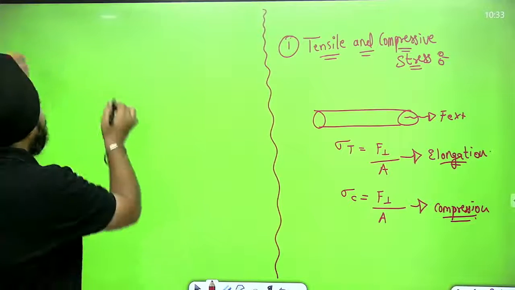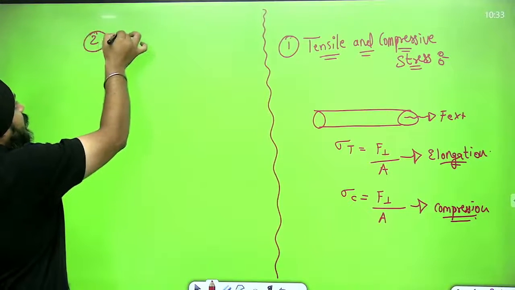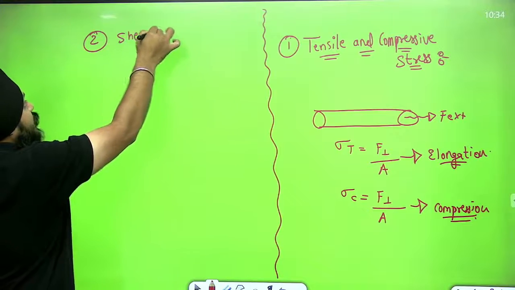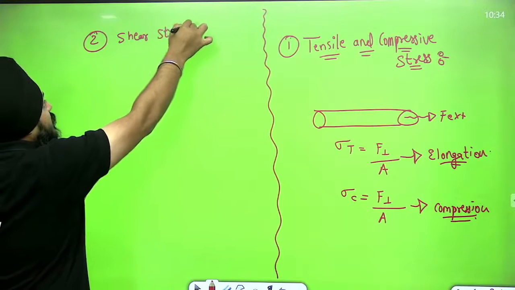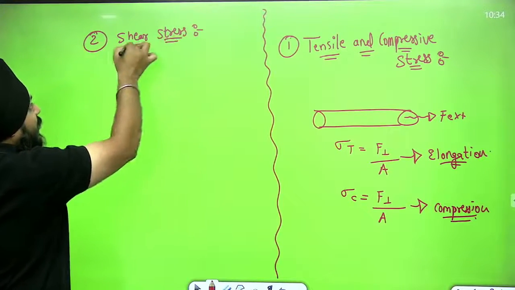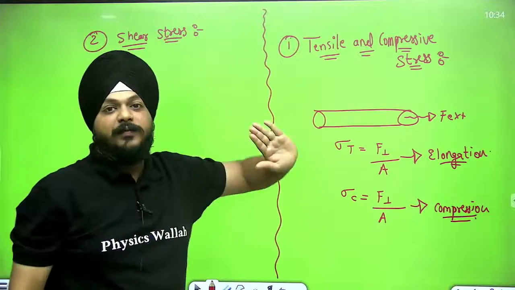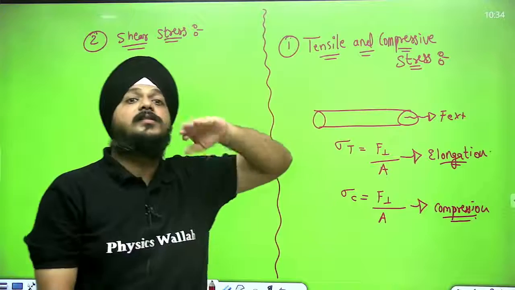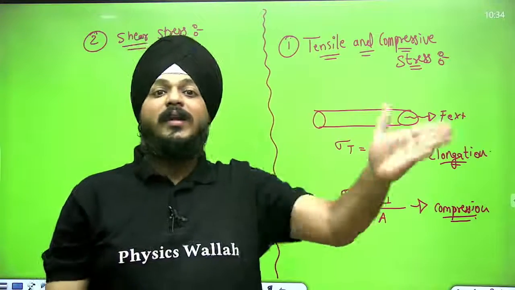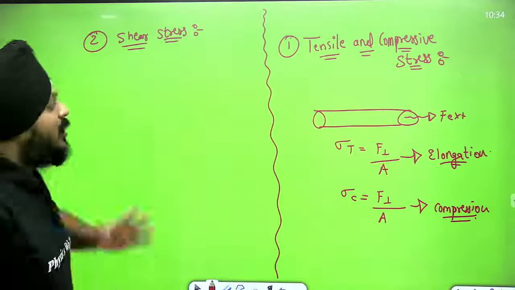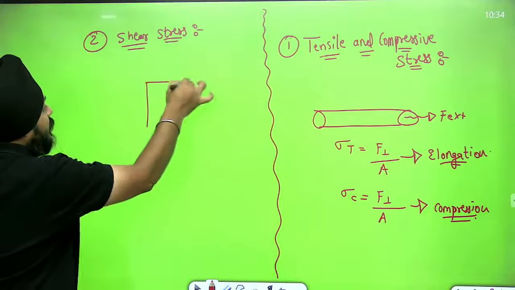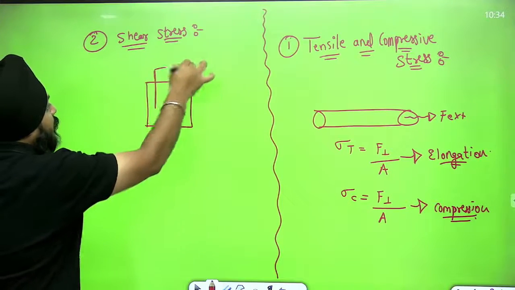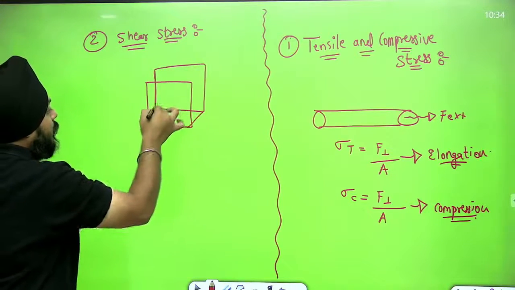Second, shear stress. To understand, stress has the simple formula, force per unit area. We are going to see different applications and different ways to understand its classification. Suppose here we have one cube.